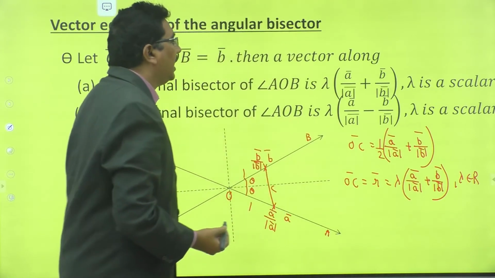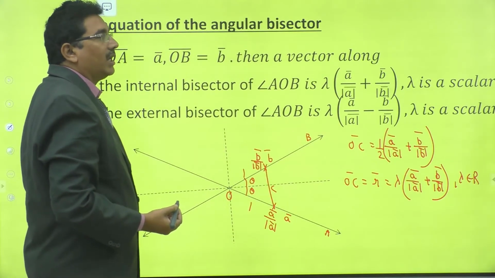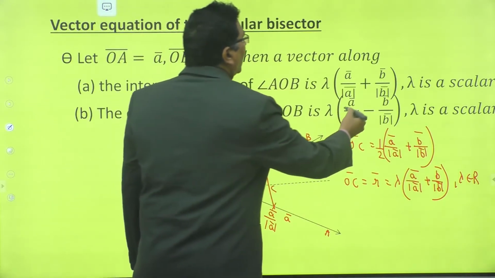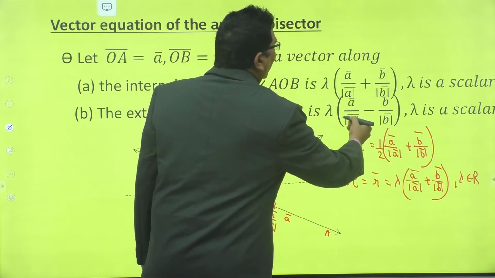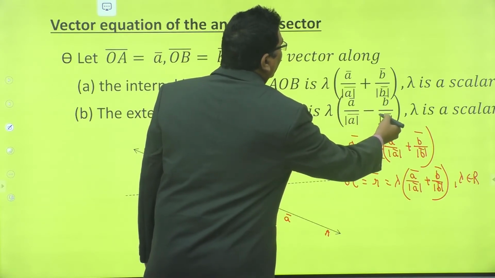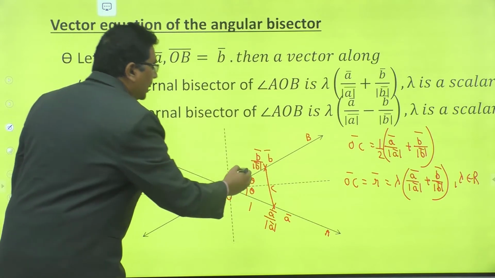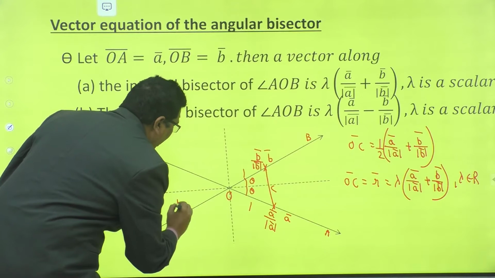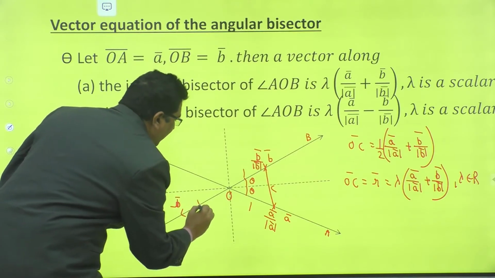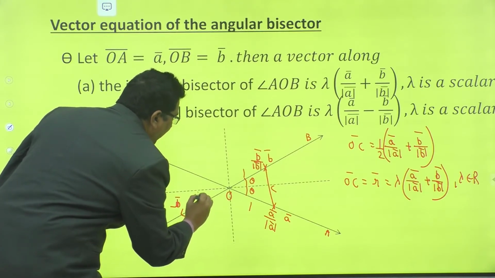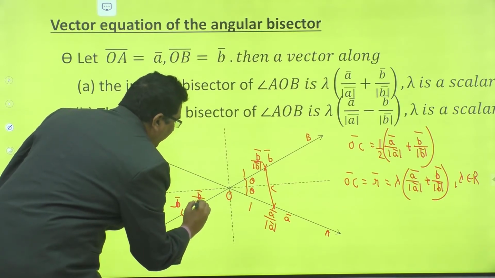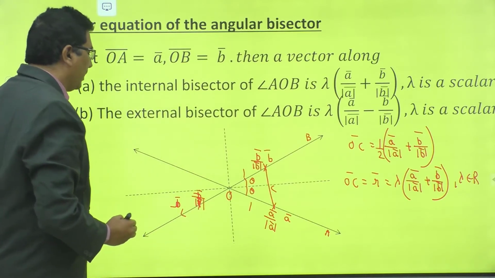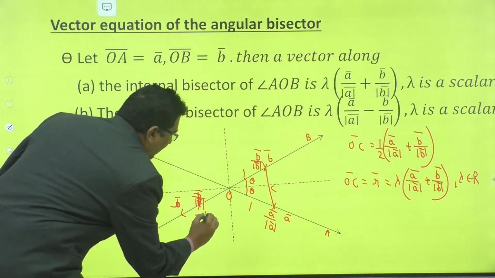Right, this is the internal angular bisector. Now the external angular bisector is lambda into a bar by mod a bar minus b bar by mod b bar. Here this is b bar, now this is minus b bar. Here also consider the unit vector along this direction, that is minus b bar divided by mod b bar.